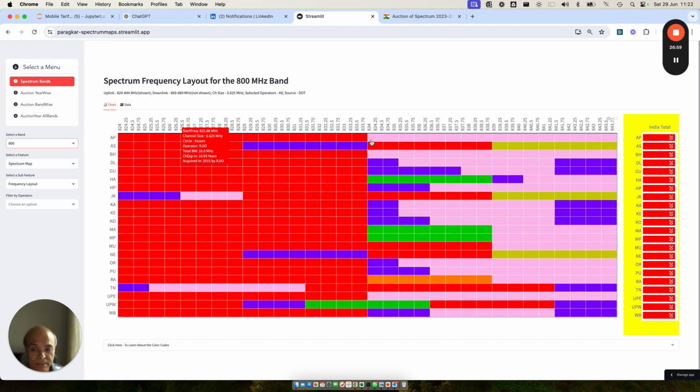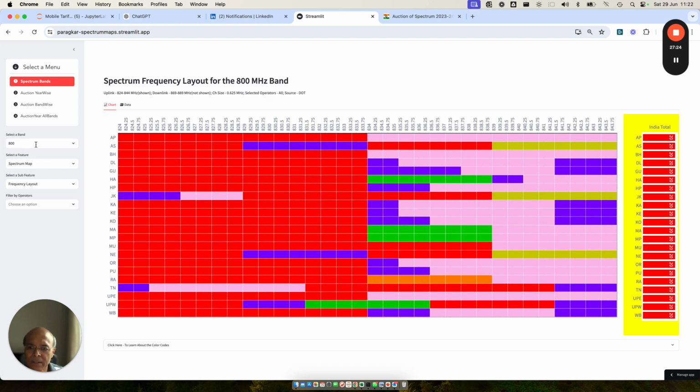In 800 megahertz, there was no bidding, nobody bought, neither Bharti nor Jio. All this spectrum you see in pink is lying free. So why don't you give this spectrum to BSNL, which has not deployed 4G yet, and make BSNL successful in the next 2 to 3 years? Let BSNL be very successful in 4G and get them to vacate the 900 megahertz GSM and unlock that particular band.